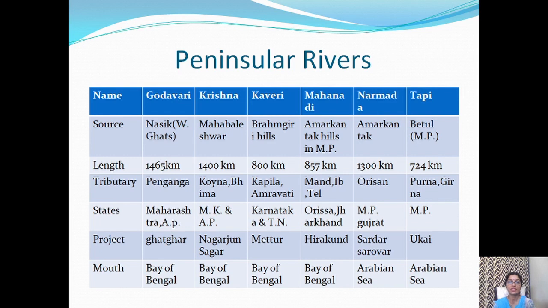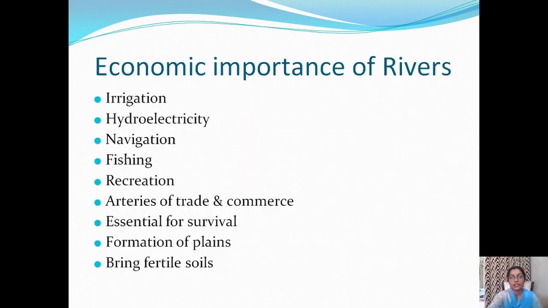We have to differentiate between west-flowing and east-flowing rivers of peninsular India. You have to learn source, length, tributary. Dear students, rivers are of great significance for us as they are a great source of fresh water. Most of our requirements of fresh water are met by rivers. We use river water for a variety of purposes such as irrigation, hydroelectricity, navigation, fishing, etc.